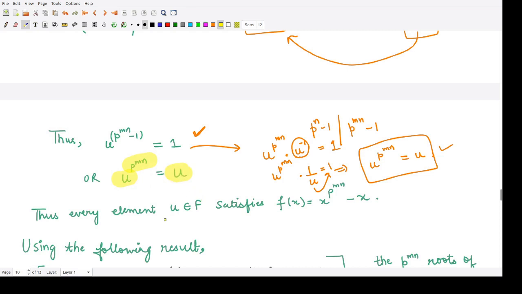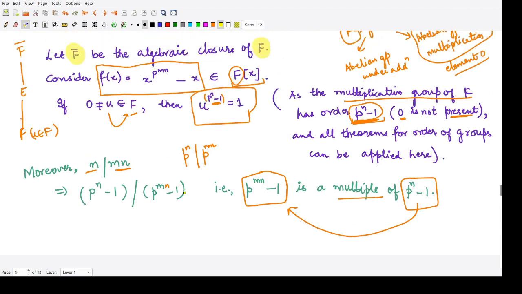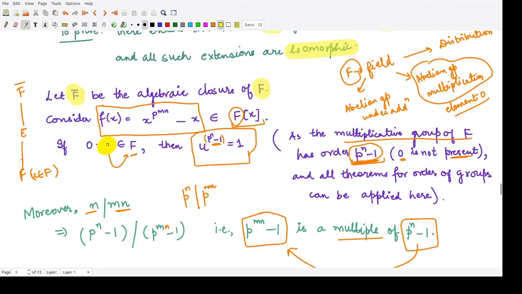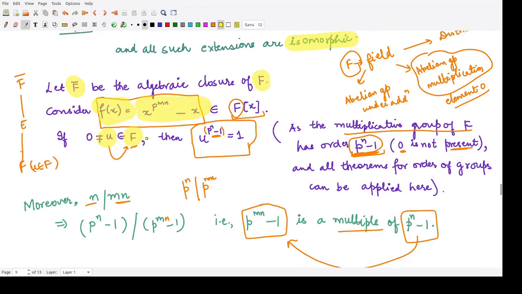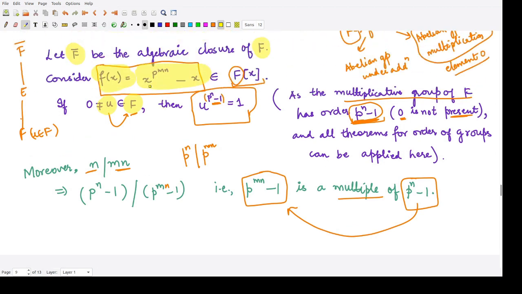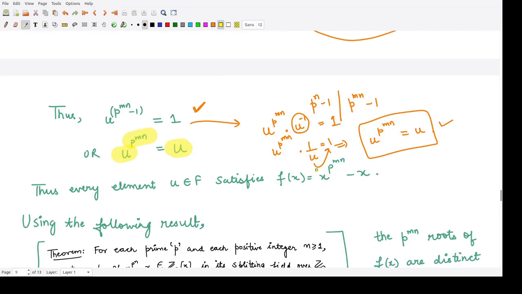So that means we considered an arbitrary element u from F, and we have shown that this element u satisfies this polynomial f of x. So that is what we wrote. In place of x we have u to the power p^(mn) minus u. So you could write this polynomial as u to the power p^(mn) minus u is equal to 0. So that means u becomes the root for this particular polynomial f(x).